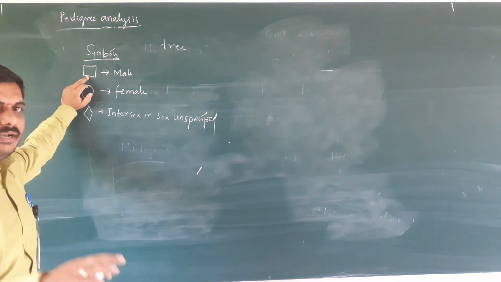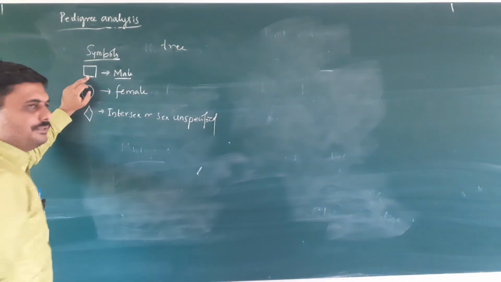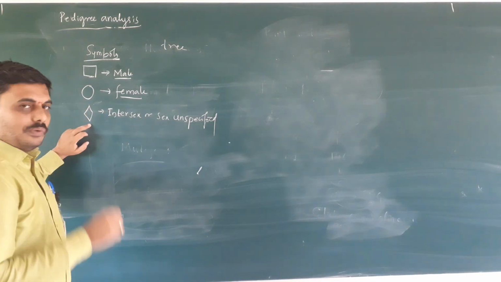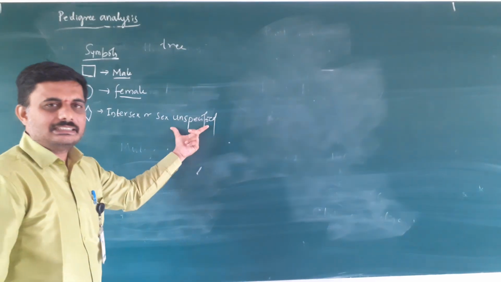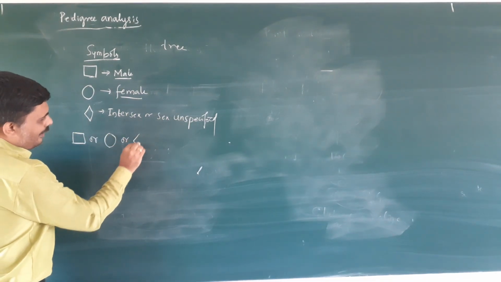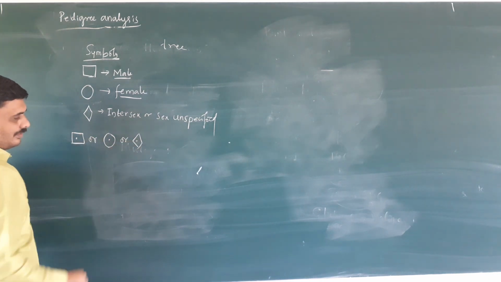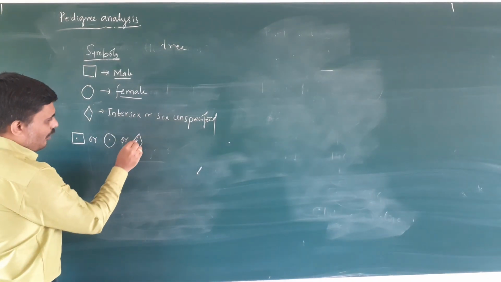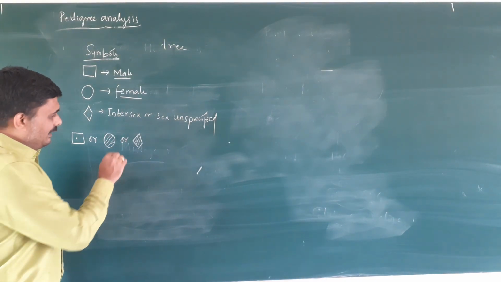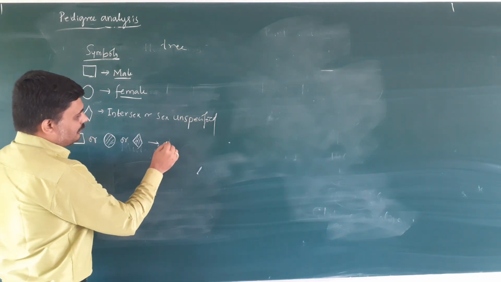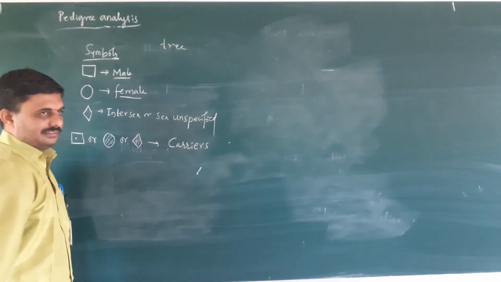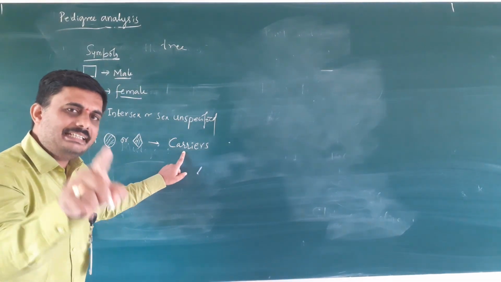A square, a circle or a diamond with a dot or a bar, or sometimes represented with lines inside it, indicates carriers. They are not affected but they carry the gene.